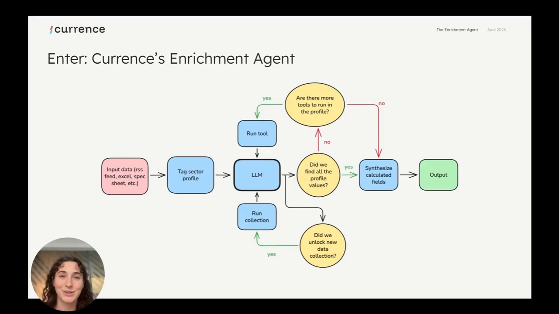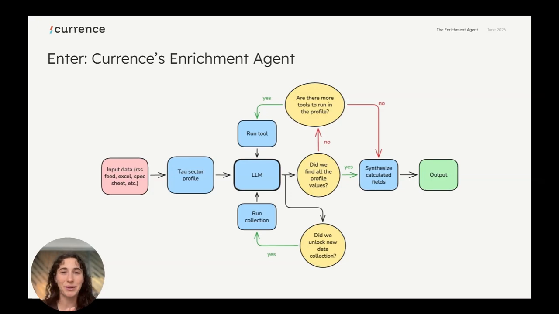This is boiled down a little bit, but it really builds in some of that extra research knowledge on top of the while loop. So we take input data, an RSS feed, an Excel, a spec sheet. We clean it up, we normalize it, which we'll talk about in a different video, but then we tag it to a sector profile. So for example, if the source is coming from a data center developer spec sheet, we know to tag it to the data center profile, versus if it's coming from an interconnection queue status sheet, then we know to tag it as a power project. That profile is going to determine what kind of fields we want to collect, what specific tools we want, and some extra prompt context that we give the LLM depending on what the sector is.